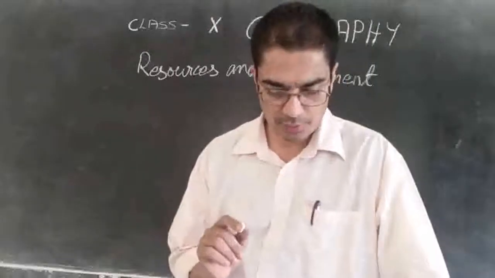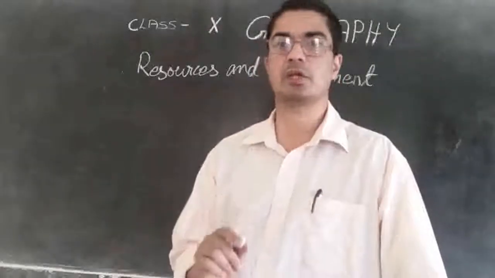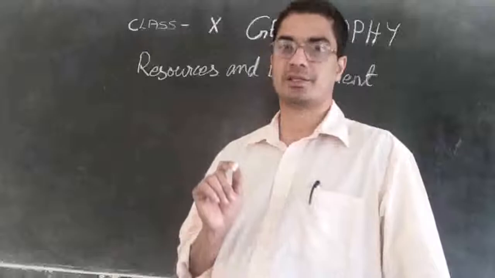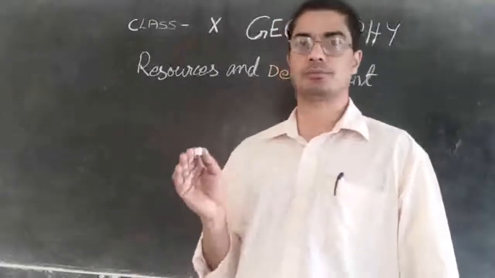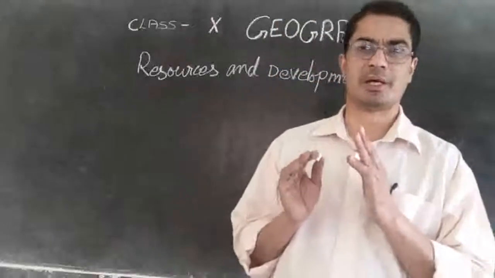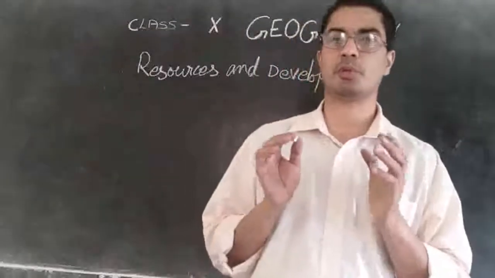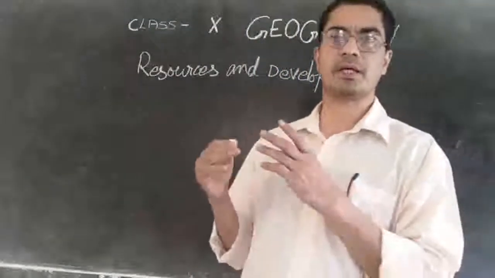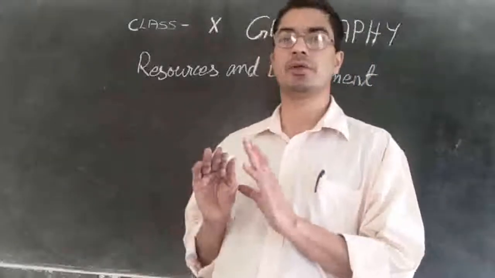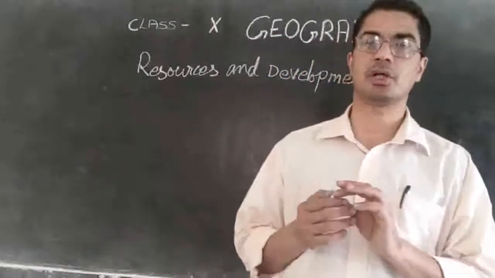And the third one is that it should be culturally acceptable. The things that we do should be acceptable to the country and to the people. We have to keep up our culture. If it is something against our culture, then we should not do it.